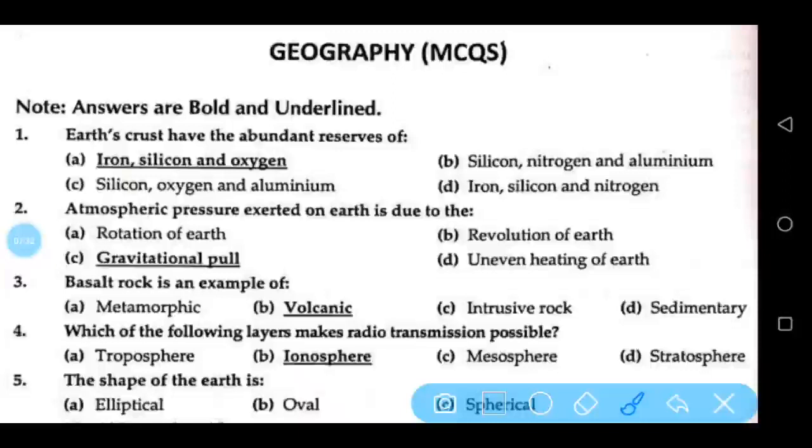Second chapter is geography. Earth's crust has abundant reserves of iron, silicon and oxygen. Atmospheric pressure exerted on Earth is due to the gravitational pull. Basalt rock is an example of volcanic rock. Which of the following layers makes radio transmission possible? Ionosphere.